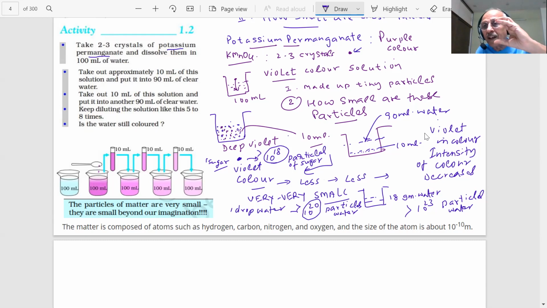What we are seeing and what we cannot see, that is the science, students. What we cannot see, we will try to see by certain experiments. That is science. The machines are there, students. These are the experiments.